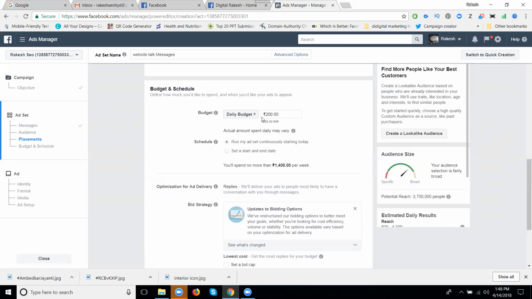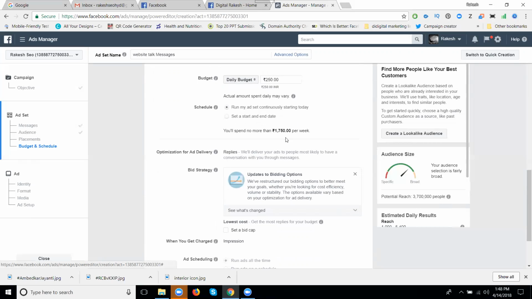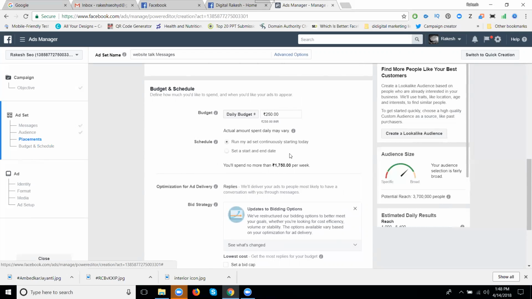Now, what is my total budget? Daily or total? Daily. So here I fix the actual amount spent per day. The lifetime budget is 50,000 plus, but I'm adding only a daily budget. Then it runs continuously from today onwards. You can schedule your start date and end date. Now, total per week: 1,750 rupees, 250 into 7.